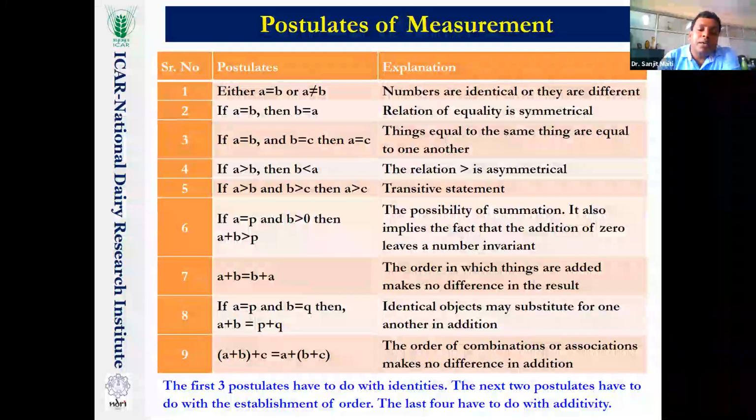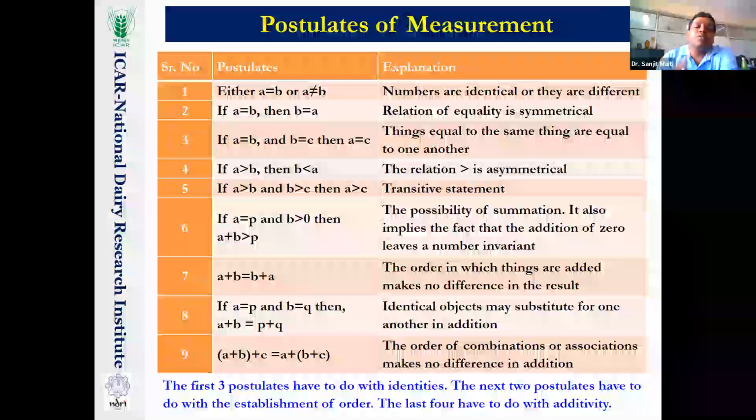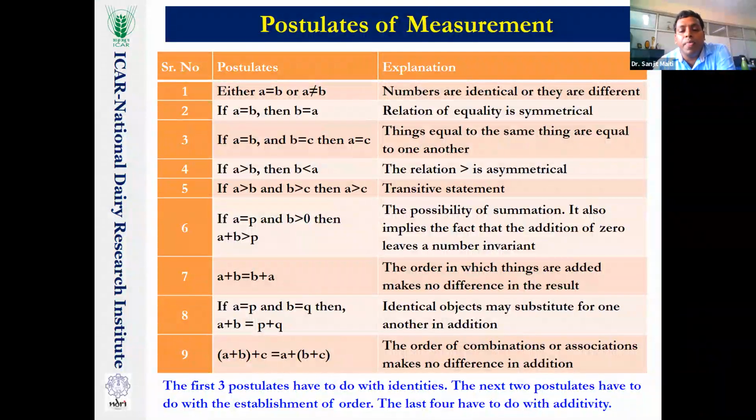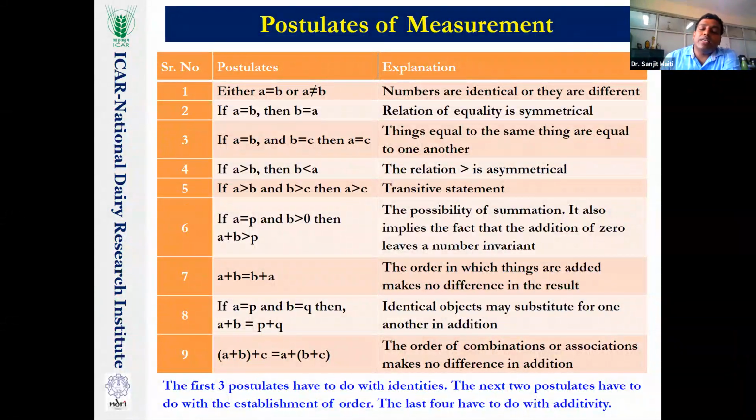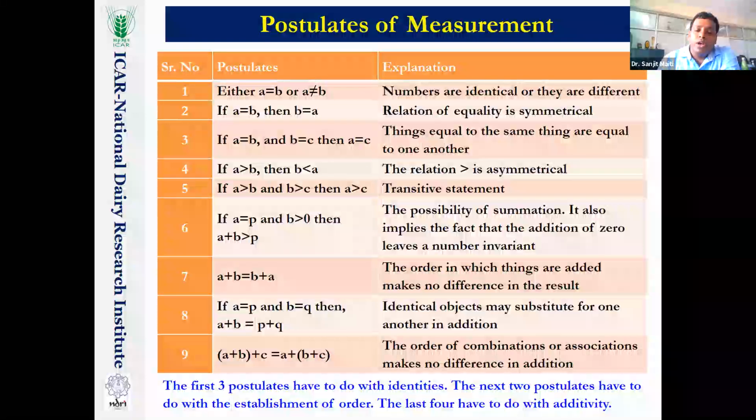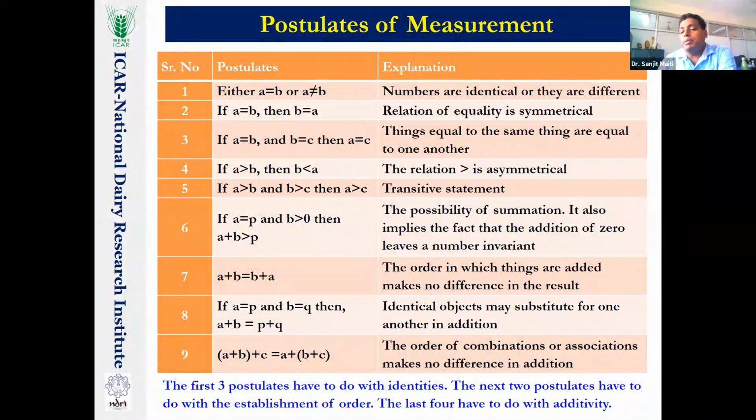Then A plus B in the bracket plus C equals A plus the bracket B plus C; it will also be the same. In other words, the combination or association makes no difference in addition. The first three postulates have to do with identities, the next two postulates have to do with the establishment of order, and the last four have to do with additivity. So remember these things. Sometimes in exams it may be asked which type of postulate it is, whether transitive, additive, or symmetrical.